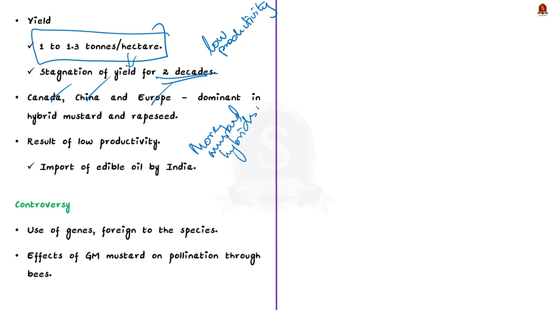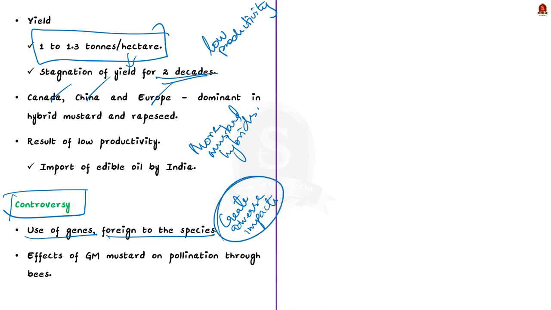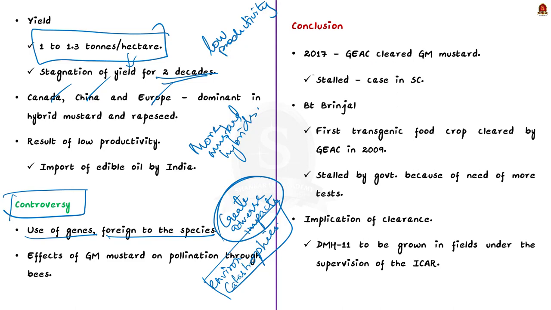Now you may think, if it has benefits, then what is the controversy that is prevailing around GM crops? See, there are two main reasons why transgenic mustard is in the news. The first reason is the use of genes that are foreign to the species. So the activists are saying that it will create adverse impacts. And secondly, activists say that GM mustard plants may dissuade bees from pollinating the plant, and this will cause major environmental catastrophes. So these are the two controversies prevailing around GM mustard. So now what will happen? See, this is not the first time that the GEAC has cleared the environmental release of GM mustard.